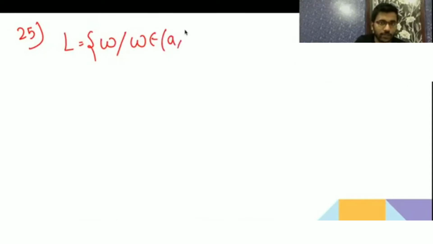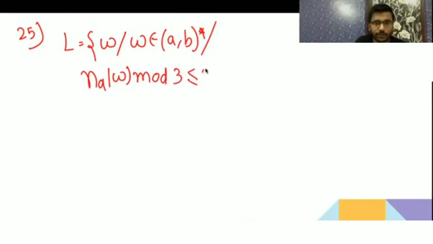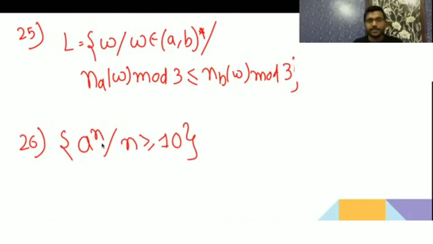Now question 25: w belongs to any combination of a, b, number of a in w mod 3 is smaller than or equal to number of b in w mod 3. Tell me whether this is regular or not. It's a regular language.